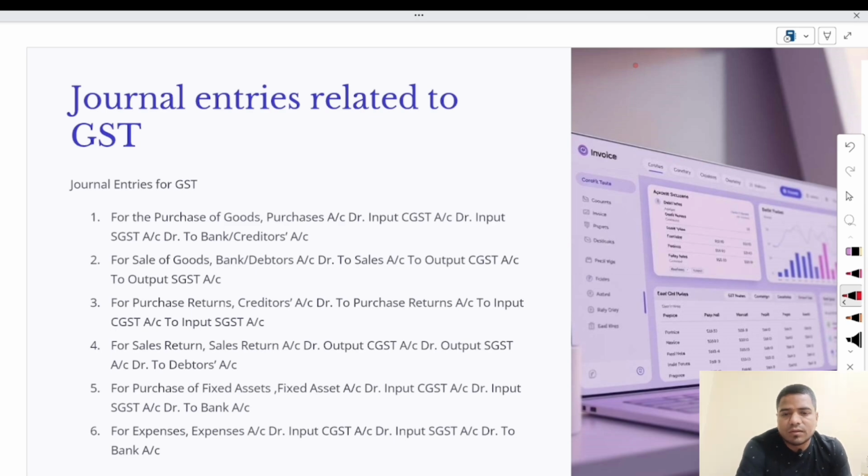For sale of goods, what entry were we using? Debtors account debit, cash or bank account debit to sales account. Here we will use output GST. It may be CGST, SGST or IGST, but at the time of sale we will use output GST.